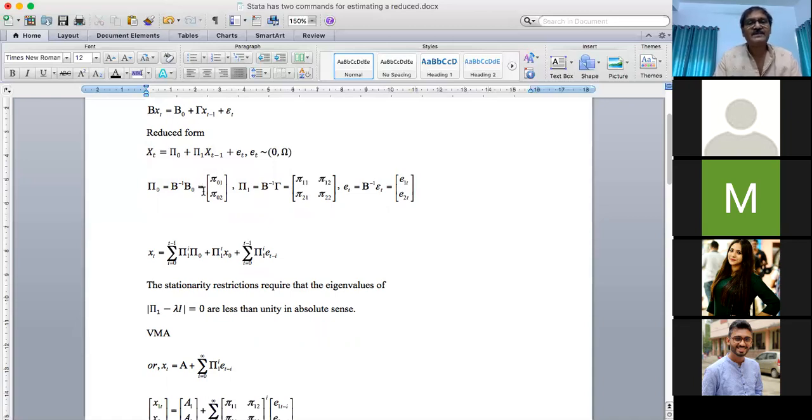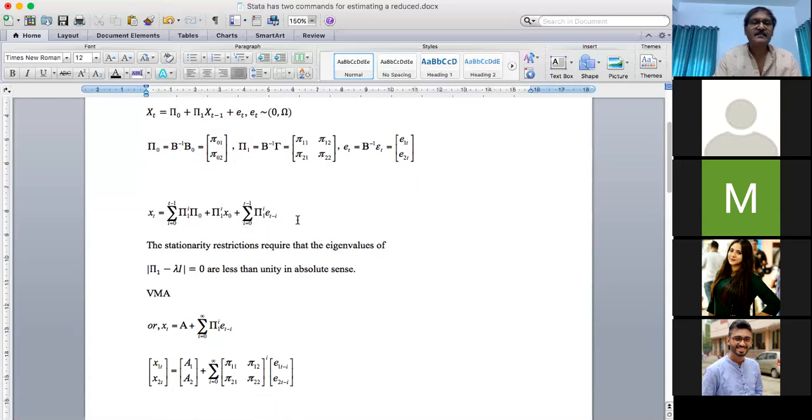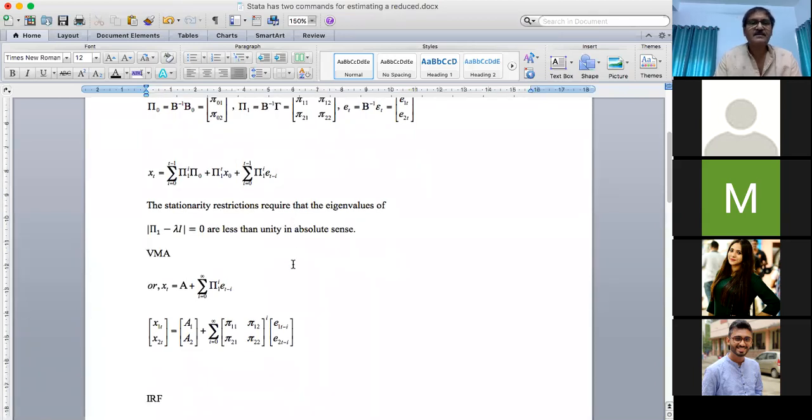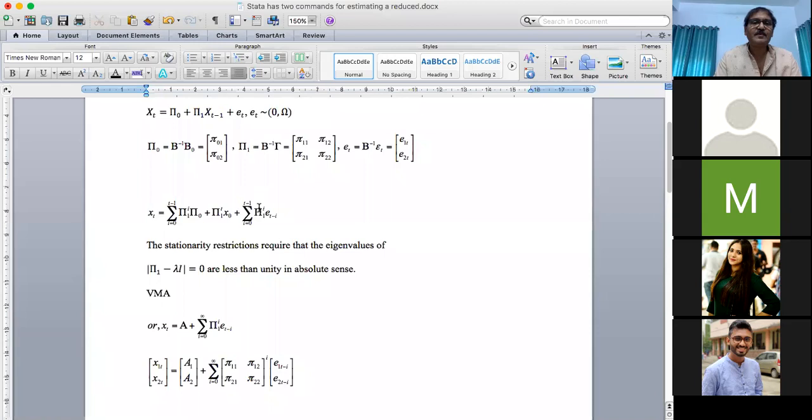On the basis of the assumption that the stationarity condition or stationarity restriction is satisfied, we can express this VAR in reduced form into this form. And this is similar to the single variable case. If you try to remember the basic formulation for a single variable, it looks similar. And we can find out the restriction for stationarity just similar to the case of a single variable. As we have more than one variable here, we have to take into account the matrix pi 1.